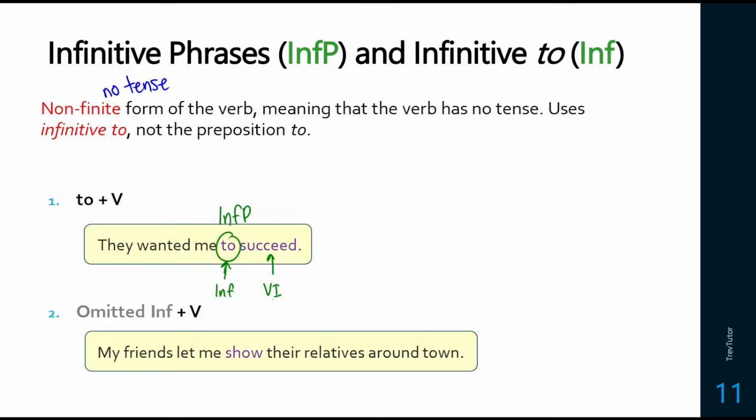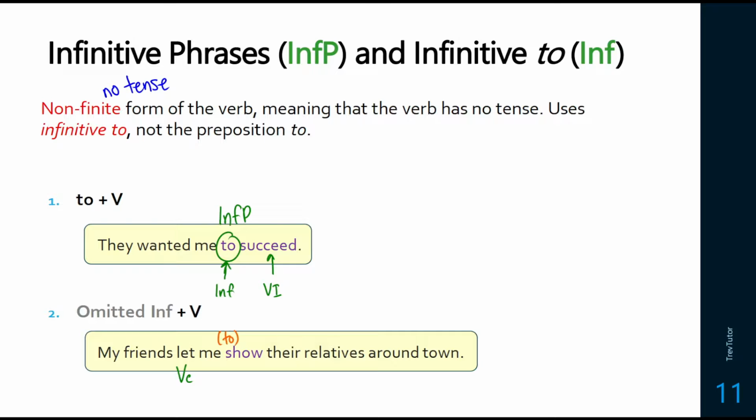We can also have the case where we have omitted infinitives, and this usually happens with verbs like let or make. So in this case, it's really like saying, my friends let me to show their relatives around town, but when we say to show, it sounds awkward. You might hear this said by second language English speakers, just because of the way they learn the grammar and because these are very unique exceptions.